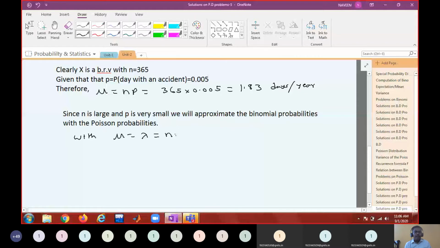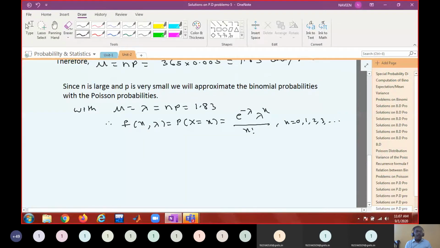Therefore f of x comma lambda equals probability that there will be x occurrences equal to e power minus lambda into lambda power x by x factorial, x equal to 0, 1, 2, 3 and so on.